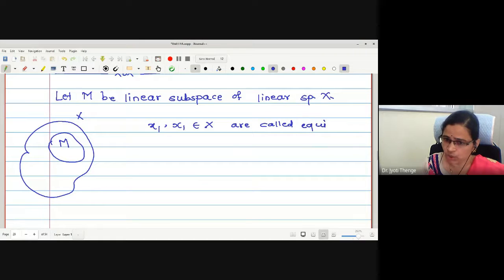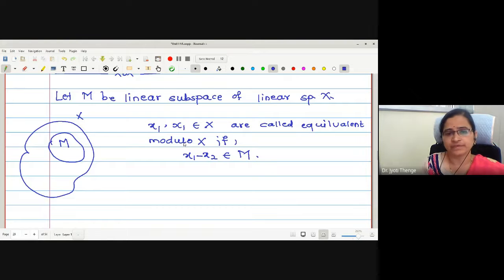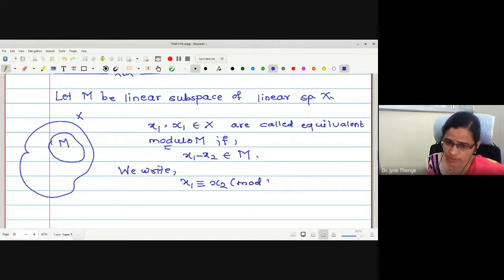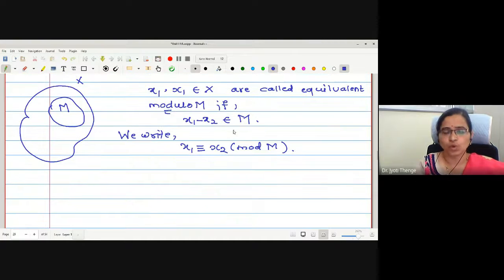equivalent modulo M. The modulo M relation we were using: equivalent modulo M if x1 minus x2 is in M. If the difference of two elements is in M, then we say the two elements are equivalent modulo M. We write this with the symbol for equivalence or congruence: x1 is equivalent to x2 mod M. This is actually one relation, and this is an equivalence relation.